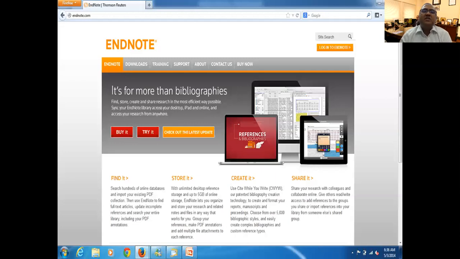There is also commercial software, EndNote, which is available free with Web of Science. It is similar to Mendeley in one respect. Like in Scopus, when you go, it says add to Mendeley. When you use Web of Science, it says add to EndNote. It has a number of interesting features that help in creating bibliographies and citations. So if you have a Web of Science subscription, you can make use of that.